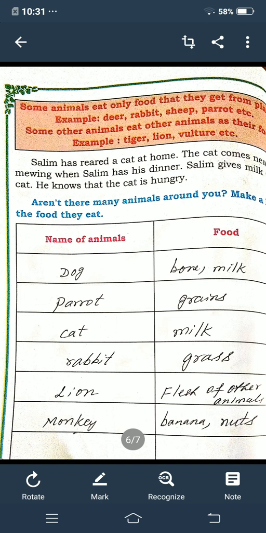Some animals eat only food that they get from plants. For example, deer, rabbit, sheep, parrot, etc. So these animals will eat the food they get from the plants.